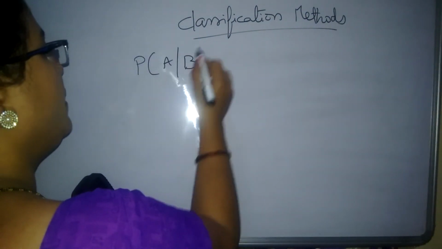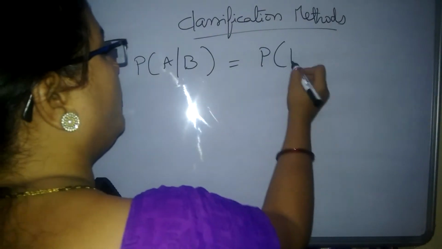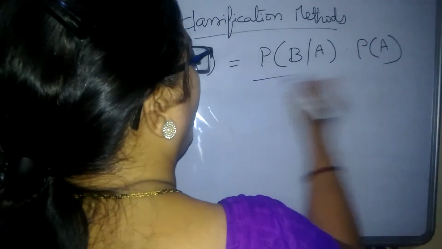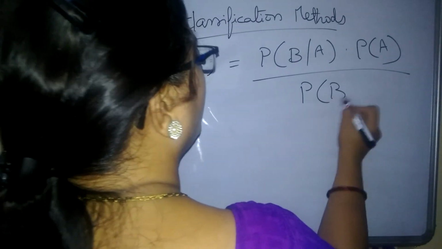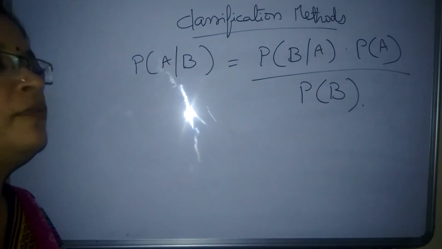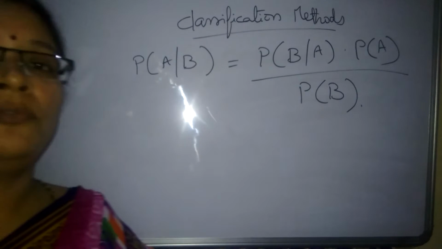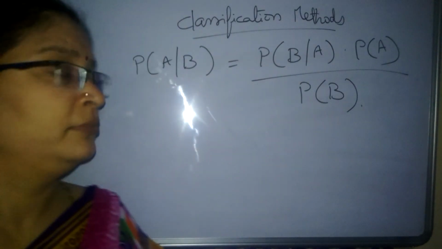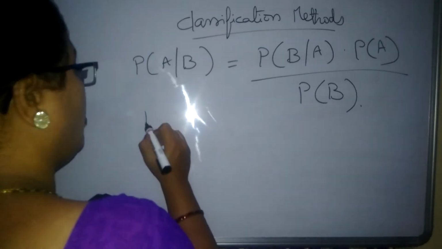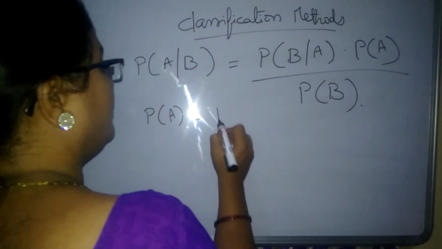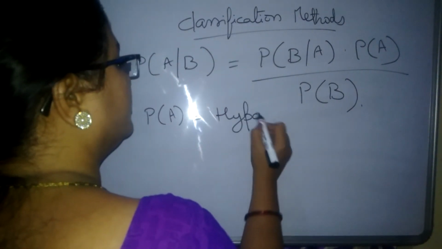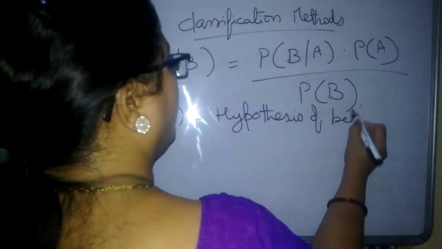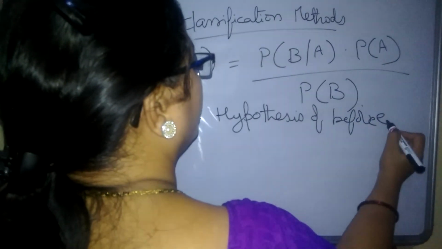Probability of A given B is given as probability of B given A, times probability of A, divided by probability of B. This is the formula given for Bayes theorem or Naive-Bayes theorem. So what is this probability of A? It is nothing but the hypothesis before evidence.